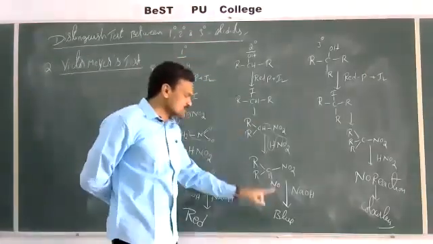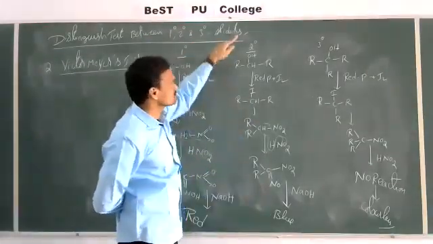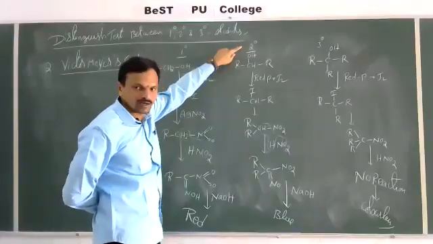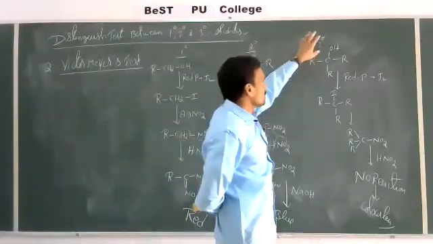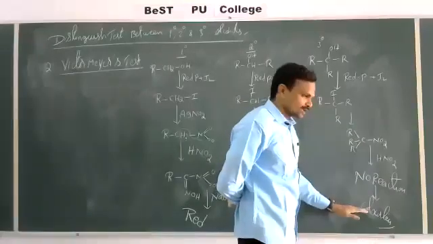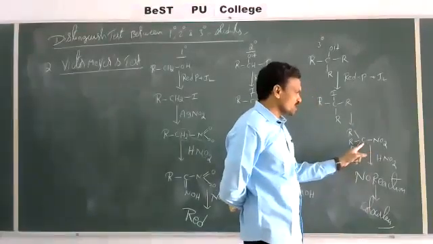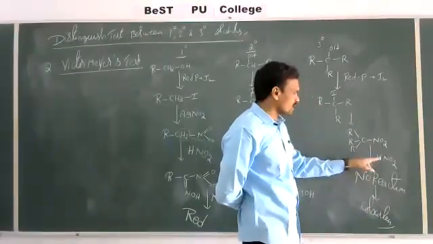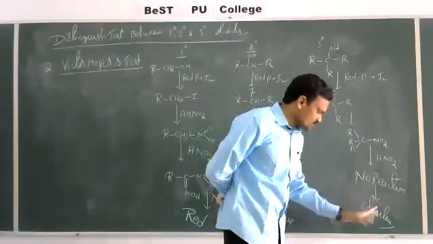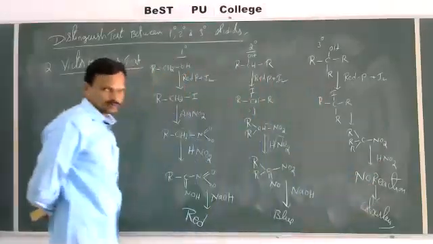If the solution turns blue, that is a secondary alcohol. If there is no change in color, because the tertiary nitroalkane formed here cannot react with nitrous acid, the solution is colorless only.